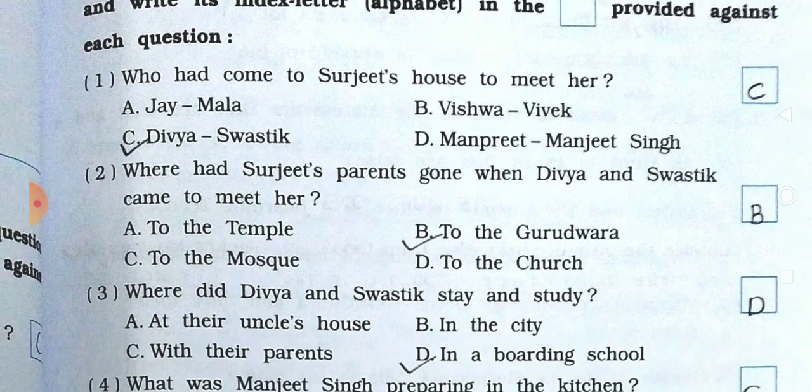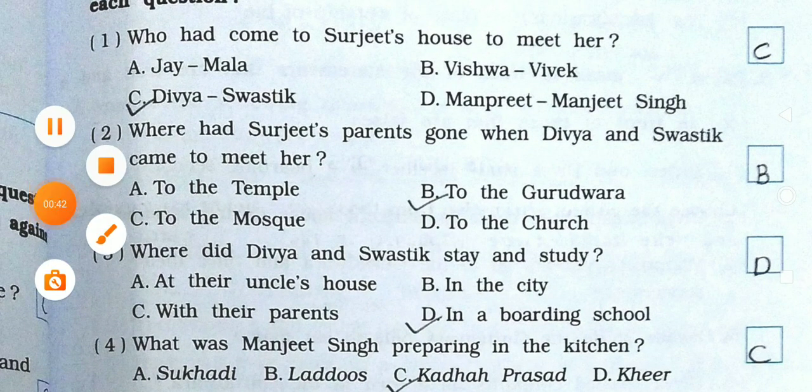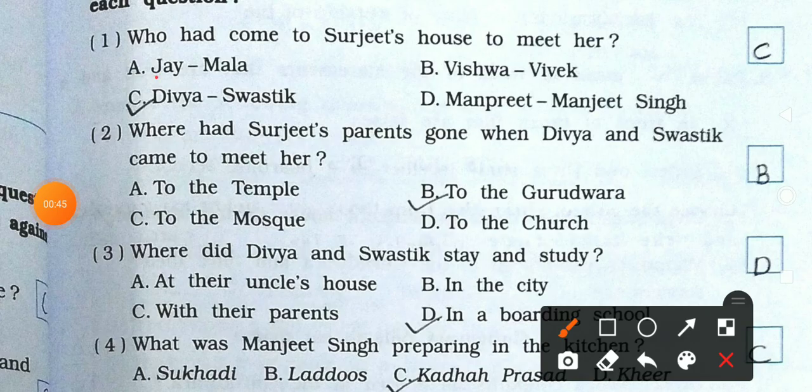First one is option A, Jay and Mala; B, Vishwa and Vivek; C, Divya and Swastik; D, Manpreet and Manjit Singh. So Divya and Swastik, C is the right answer. Write here C.